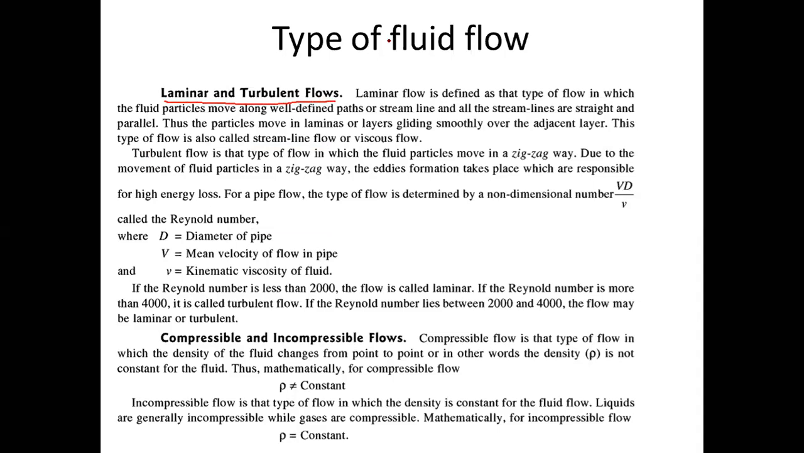So the next type of flow is laminar and turbulent flow. You study these terms from very basic classes whenever we talk about fluid flow. Laminar flow is called layered or orderly flow, like when you open a tap with small pressure and a small flow velocity.